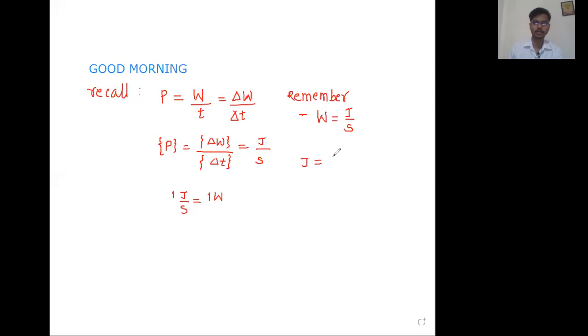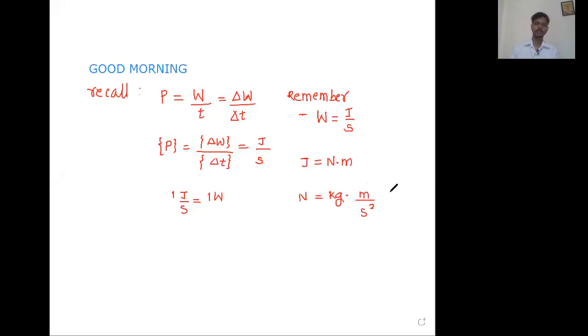Joule is Newton meter, force into displacement in the direction of force. Force Newton, displacement meter. And Newton means force. Force means mass into acceleration. Mass kg, acceleration meter per second square.